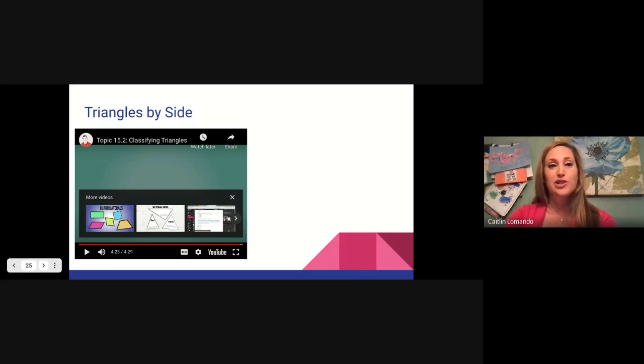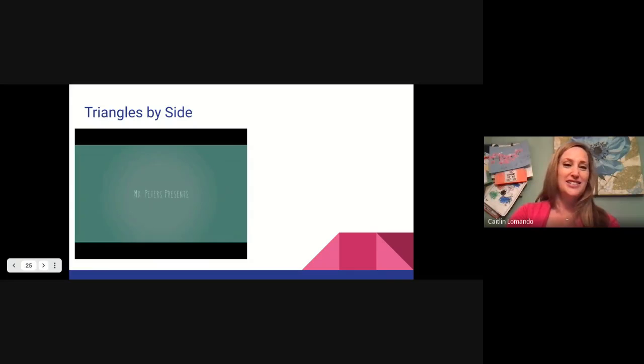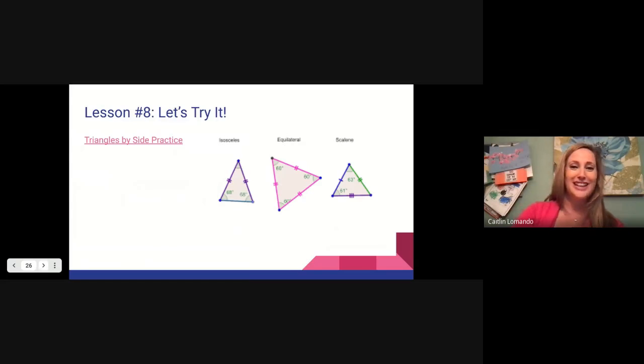So that means determining, are all the sides a different length? If so, it's a scalene triangle. Are all the sides the same length? If so, it's an equilateral triangle. We see the word equal in there. And are only two sides the same length? If so, that is an isosceles triangle. Sounds like a lot, but let's practice.